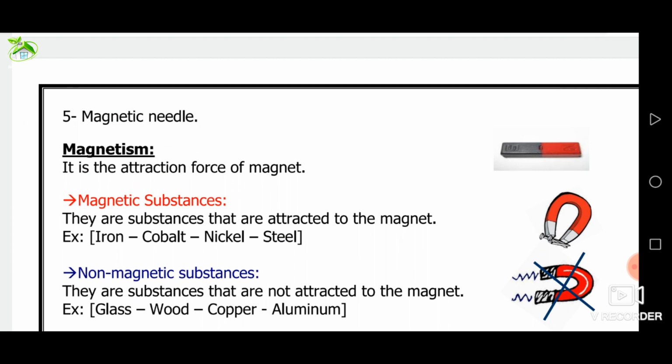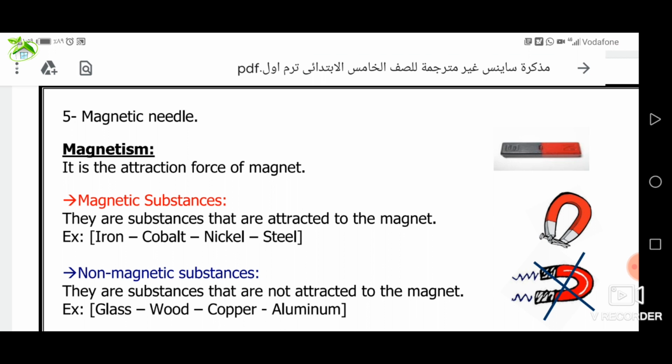Magnetic materials are the materials which are attracted to the magnet, such as iron, nickel, steel, and cobalt. Non-magnetic materials are the materials which aren't attracted to the magnet, such as chalk, glass, paper, aluminum, copper, wood, leather, plastic.